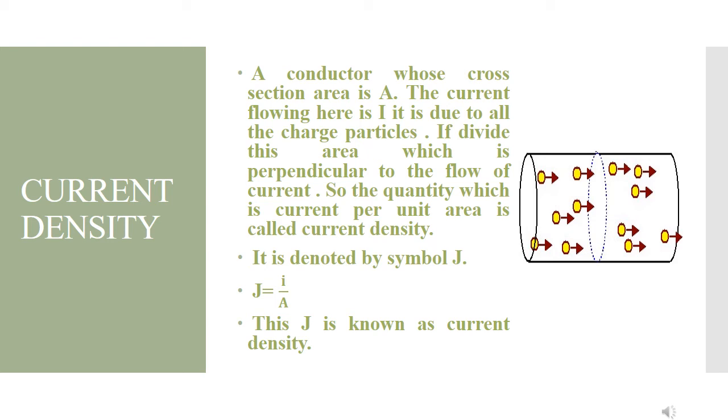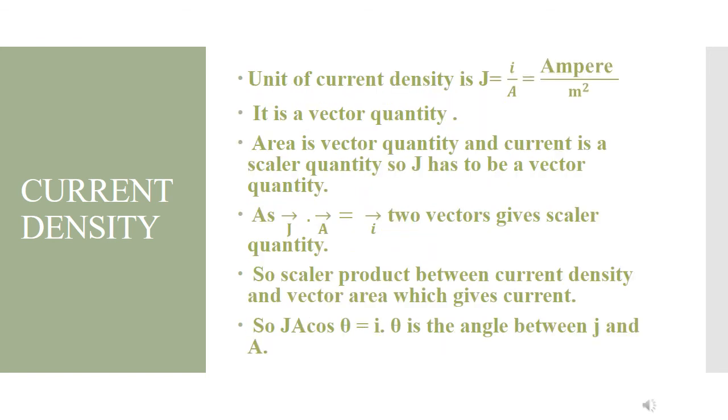Charge per unit length is linear charge density. So here J equals I upon A, which is known as current density. This is a new quantity we have got. Its unit is ampere per meter square.